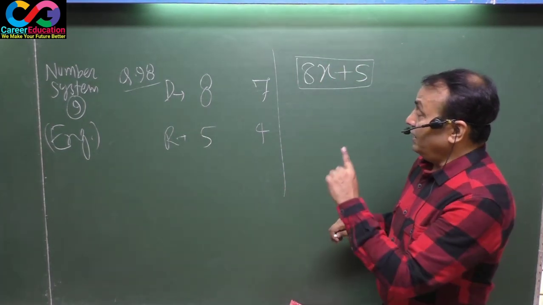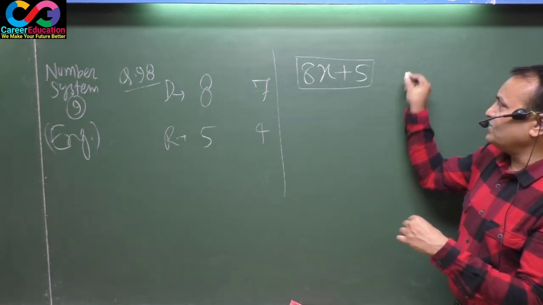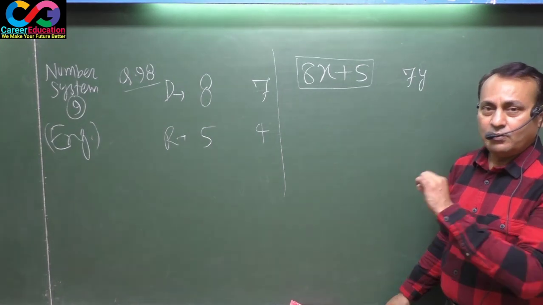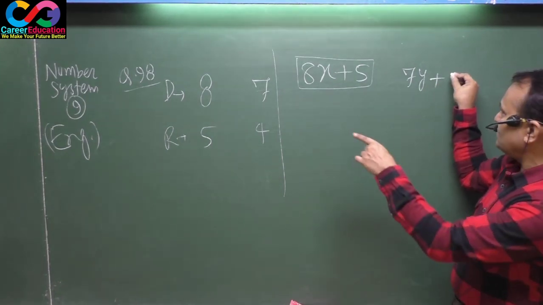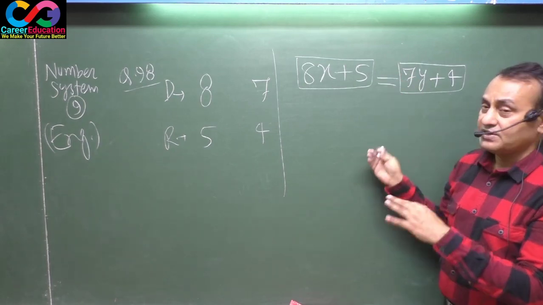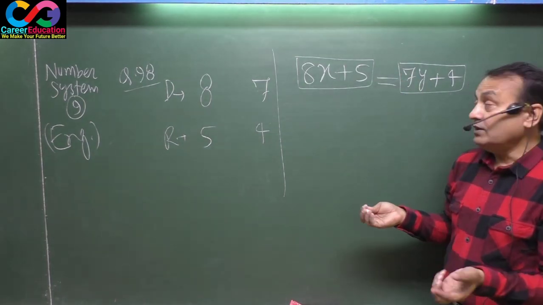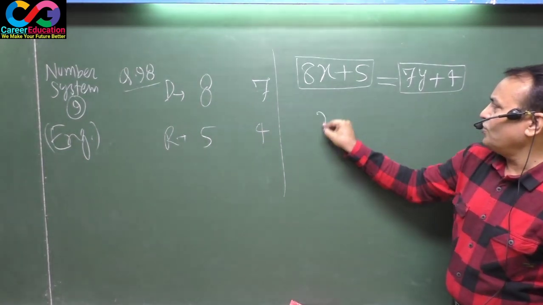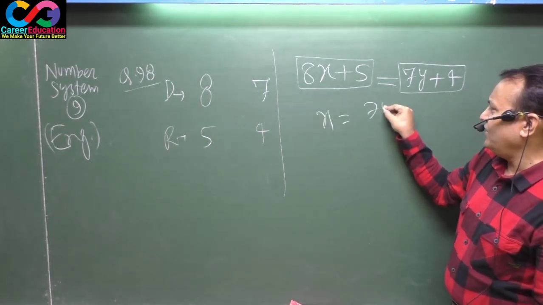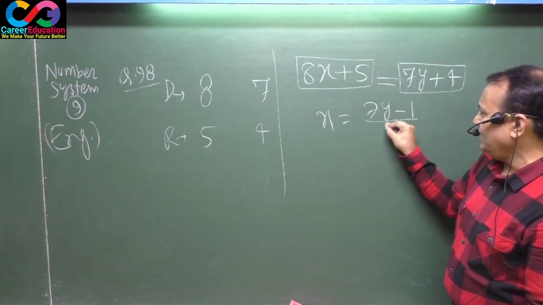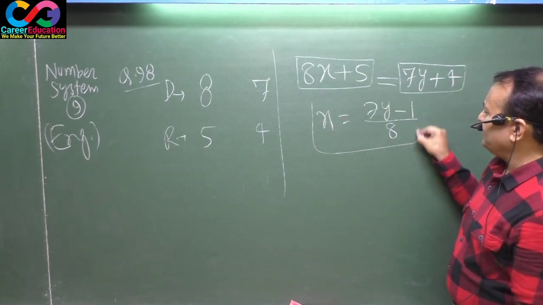If you divide the same number by 7, quotient may be y plus remainder is 4. This is also your number, and these numbers are equal. That means 8x + 5 equals 7y + 4. Now suppose x equals (7y - 1) divided by 8.